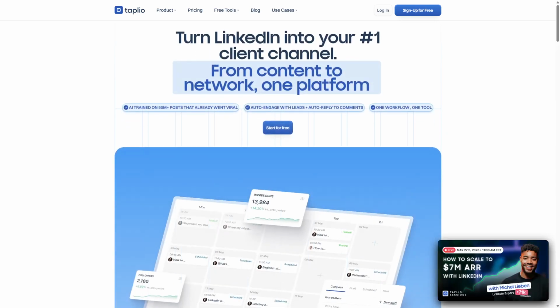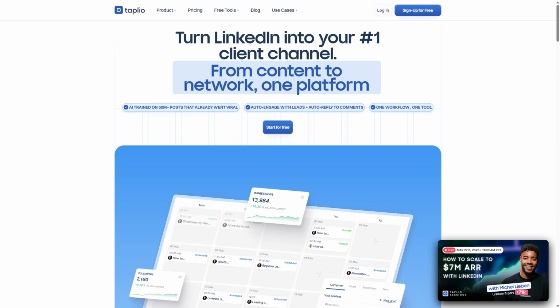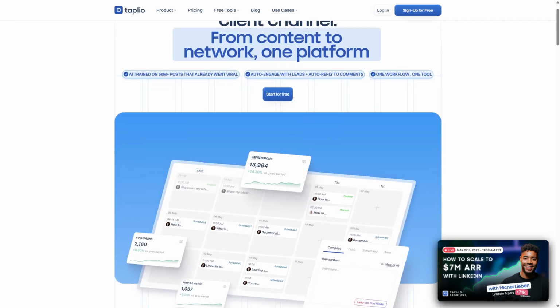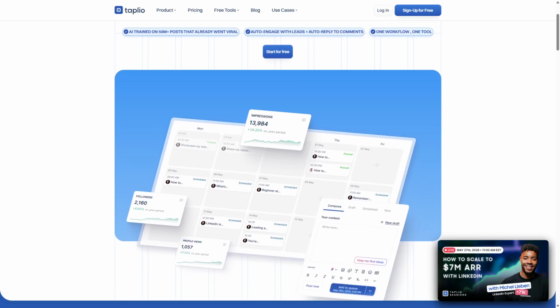Taplio and LinkedIn both help professionals grow their presence online, but their core difference lies in approach. Taplio focuses on content creation and automation to boost engagement, whereas LinkedIn is a traditional social network centered on direct connections and organic interactions. Taplio is a growth platform designed to enhance LinkedIn performance through AI-driven content creation and scheduling.